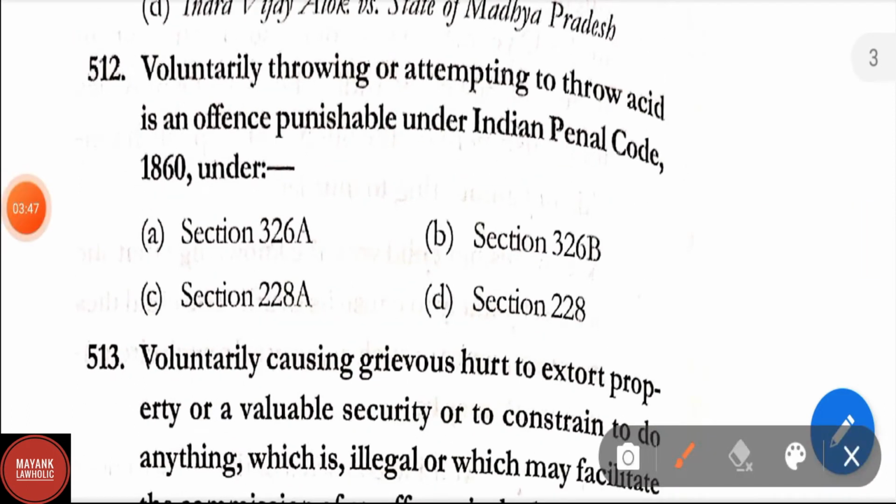Question number 512. Voluntarily throwing or attempting to throw acid is an offence punishable under IPC. This we have already discussed, punishable under section 326B.